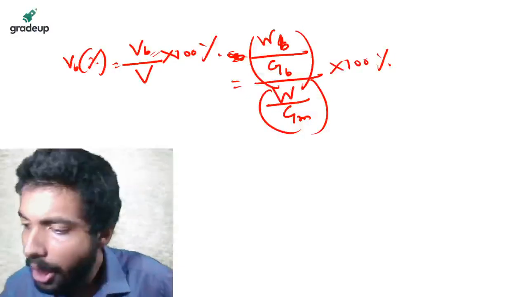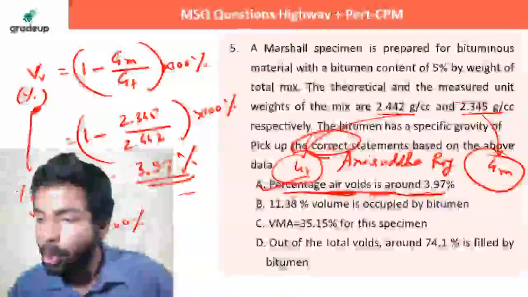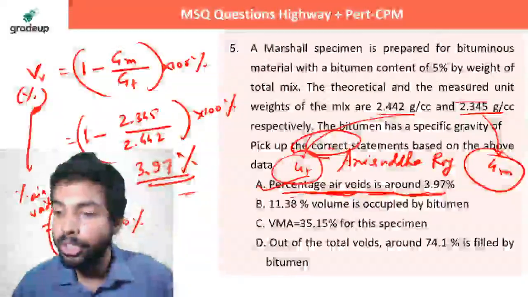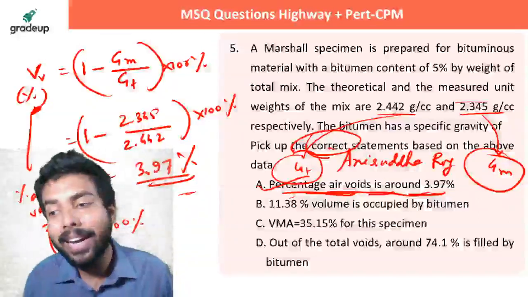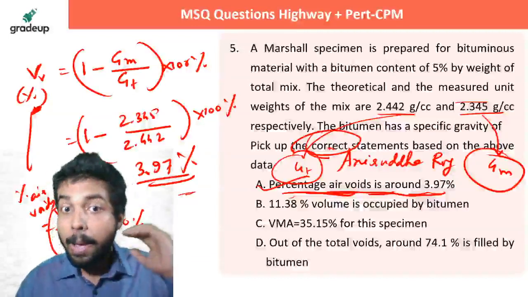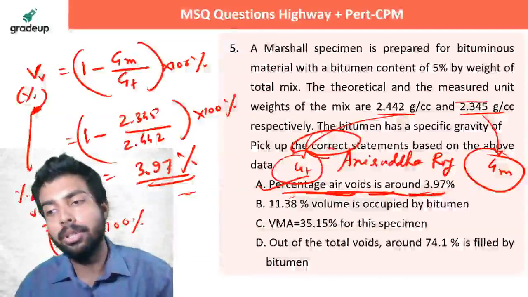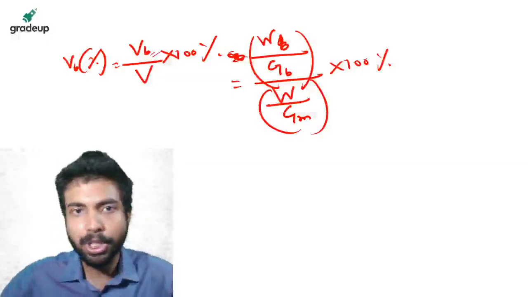I got it, Anshumita. These are MSQ questions, in case you don't know, meaning multiple select answers. Multiple options may be correct. So A is correct, that's fine, but you also have to check all the other options to see whether they are correct or not.